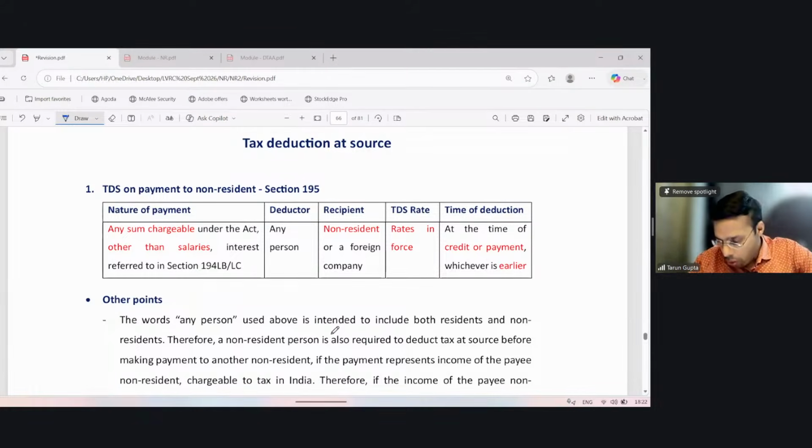Okay. Now, we'll discuss the TDS provisions applicable to NR. Most of the TDS provisions we have already discussed at the time when the taxability of such income was discussed. But here, we have consolidated all such TDS provisions which are actually applicable to NR. If NR is deriving any income from India, then what TDS provision applies and at what tax rate it is required to be withheld is discussed in this section. Okay. So let's start with section 195, TDS on payment to non-resident.